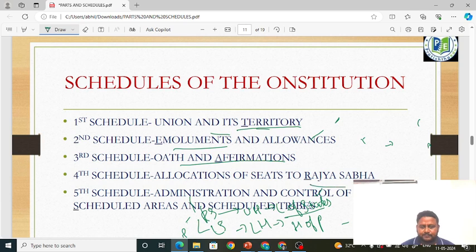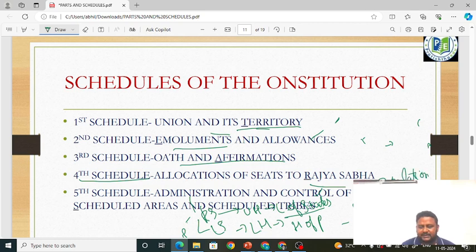See, Upper House or Council of States. So Rajya Sabha will have members from the states. So for each state, seats are allotted. That is contained in the fourth schedule. That is what I am talking about. So how many seats are allotted? On what basis? On the basis of population.